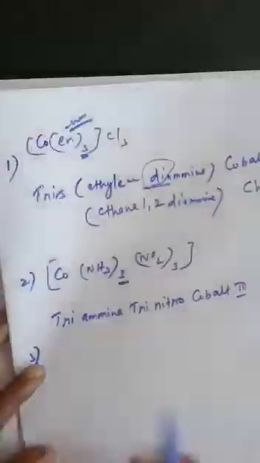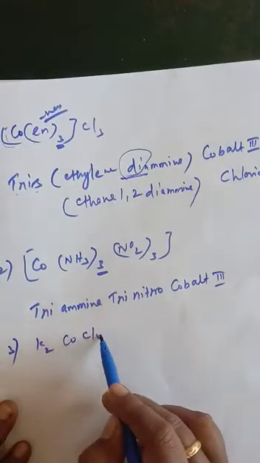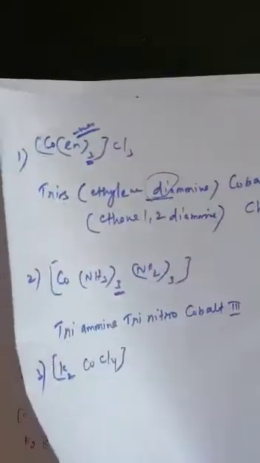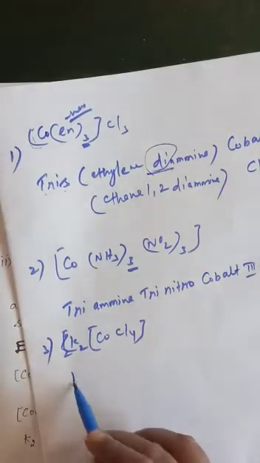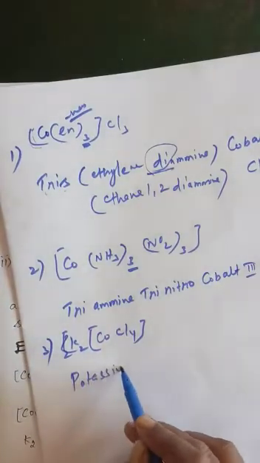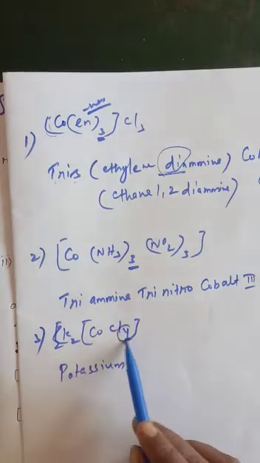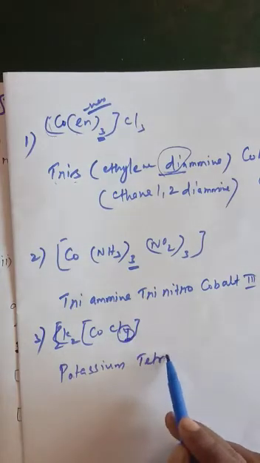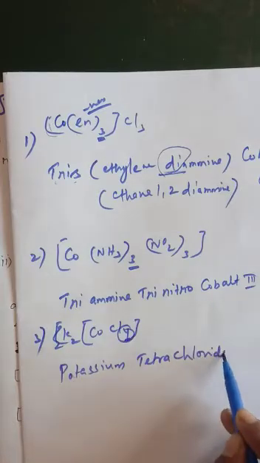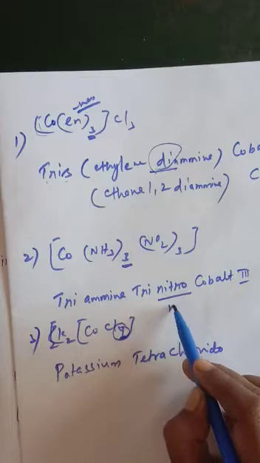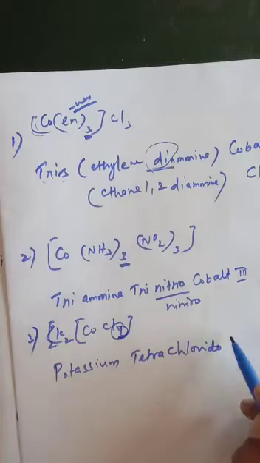And one more compound, K2[CoCl4]. See here, how do you pronounce this? Before the bracket, K2 is there, so potassium is there. We have to give the name first to potassium. And then it starts from the coordination number, which is 4. 4 goes to tetra. This is a negative ligand, Cl. How do you pronounce it? Chloro or chlorido, anything, like nitro or nitrido. So tetrachlorido, then cobalt.